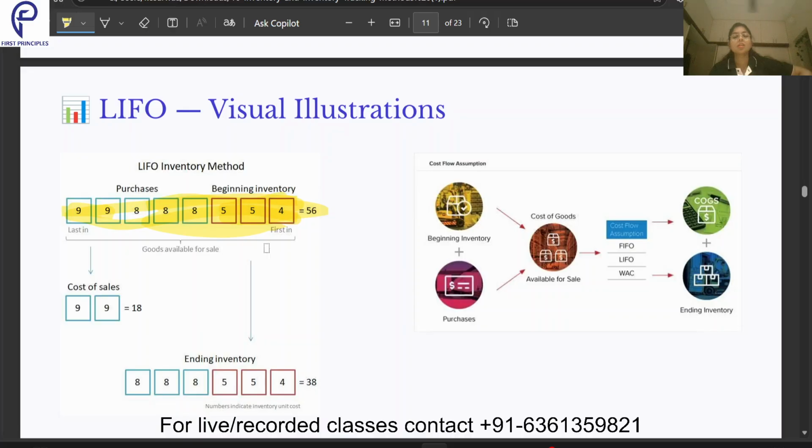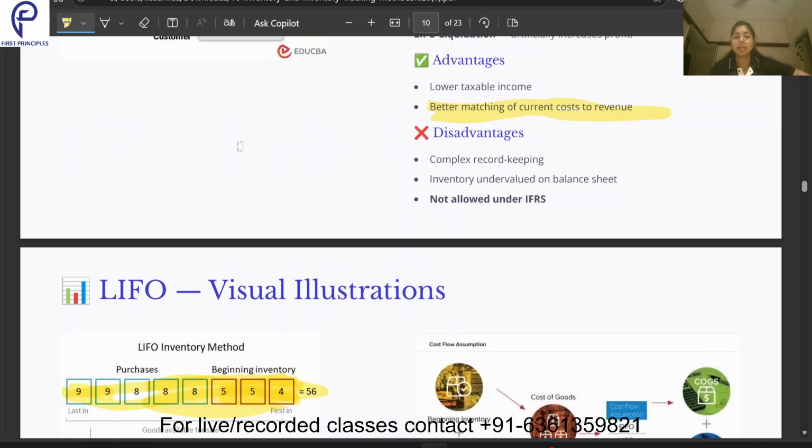Okay, sorry guys. So that's what it is saying, inventory is undervalued. And also this is not allowed under IFRS. The LIFO method of accounting is not allowed under the IFRS.